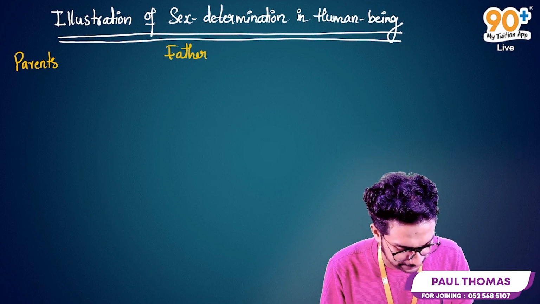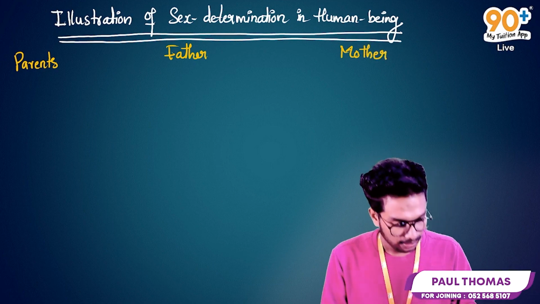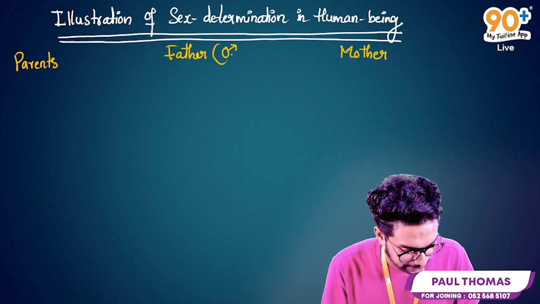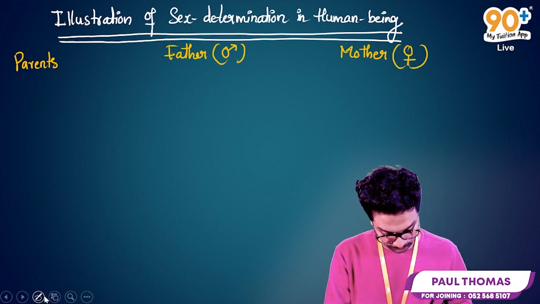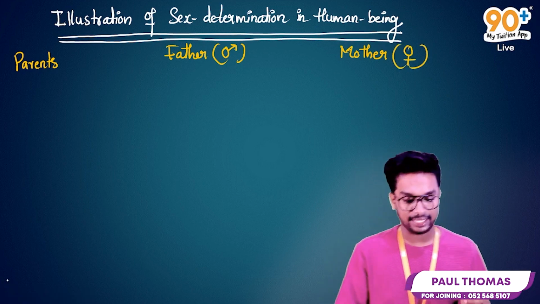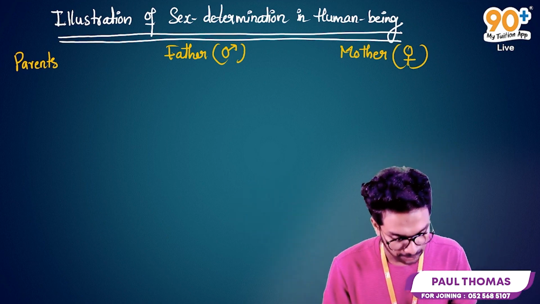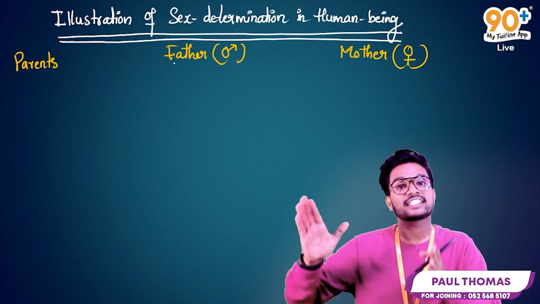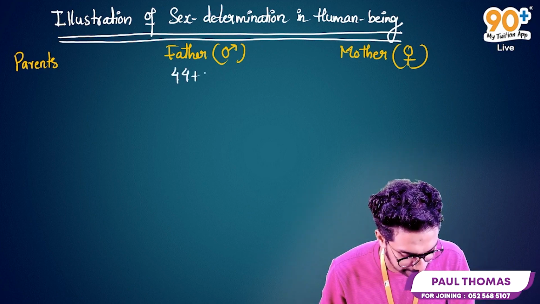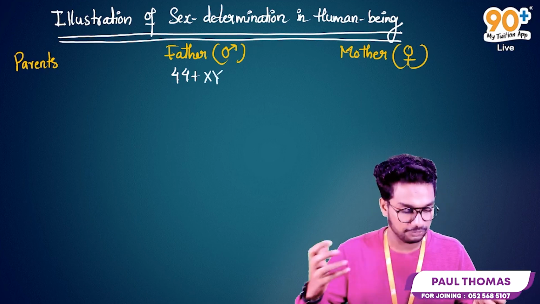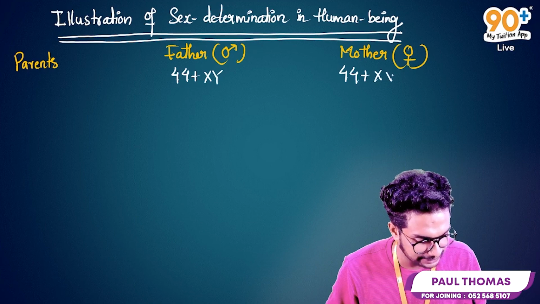Here the parents are father as well as mother, we know that. So this is a symbol to represent males and this is a symbol to represent female. I already taught you this. And the next part is we need to derive the chromosomal condition. Here, when we are comparing the somatic cell line condition, there will be 44 plus XY chromosomes in father, and in mother there will be 44 plus XX chromosomes.